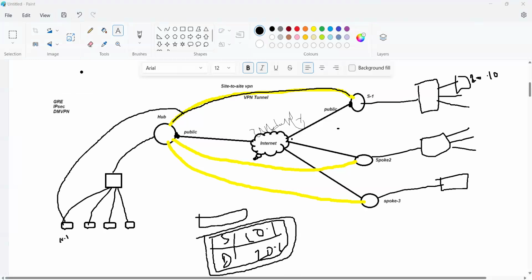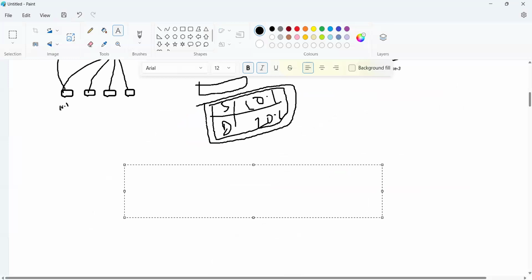So VPN is a private network created over a public network for safe and secure communication. We'll discuss these things.